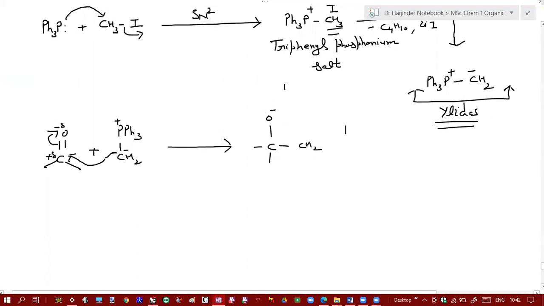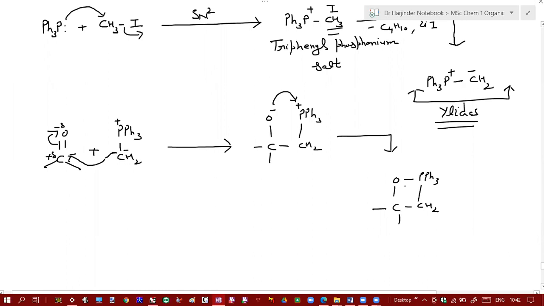Okay, so here it will become triphenyl phosphonium positive. Now what will happen next? This has a negative charge, and this has a positive charge. So this negatively charged oxygen will attack this phosphorus, and that will become a four-membered cyclic compound.